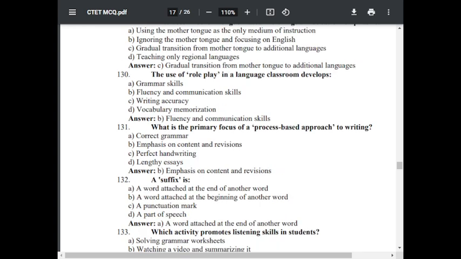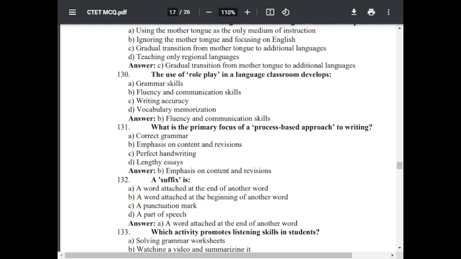Question number 131. What is the primary focus of a process based approach to writing? Option A correct grammar. Option B emphasis on content and revision. Option C perfect handwriting. Option D lengthy essay. The correct answer is emphasis on content and revision.